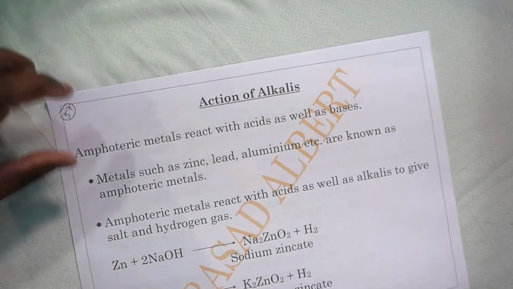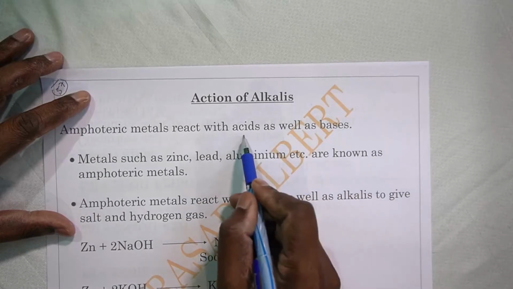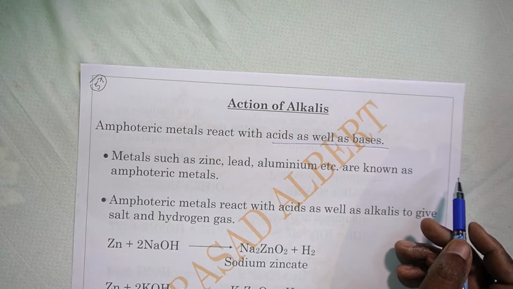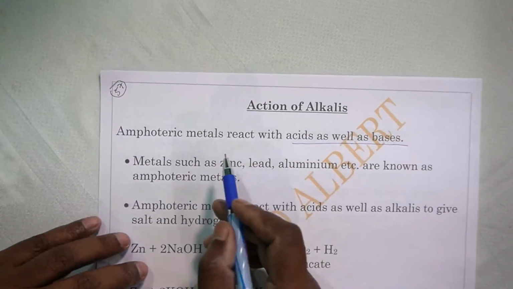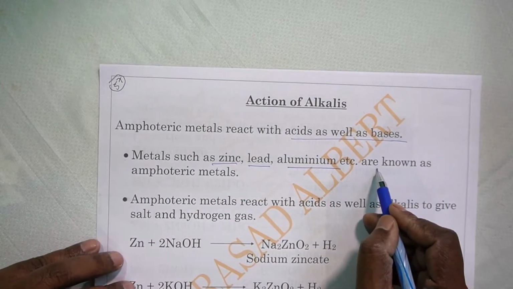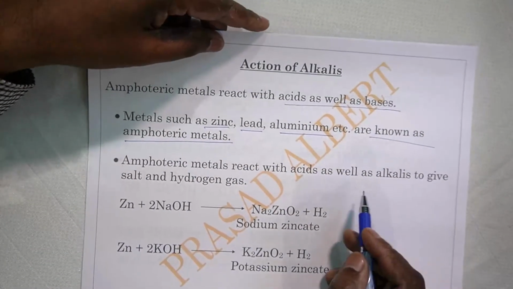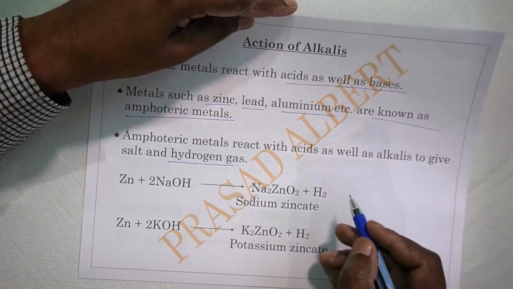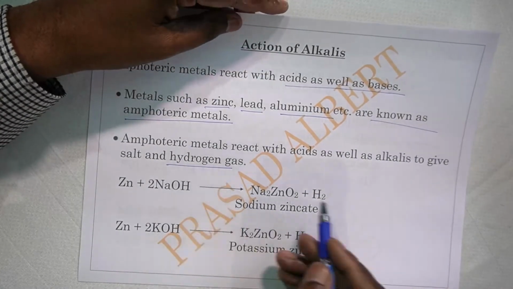Amphoteric substances are substances which react with acids as well as bases. Here we have certain metals, their oxides and hydroxides, all of them reacting with acids and alkalis. Examples are metals like zinc, lead and aluminium. They react with both acids and alkalis, so they are known as amphoteric metals. They give a salt as well as hydrogen gas when reacting with acids as well as alkalis. Here we are dealing with only reactions of alkalis, as mentioned in your class 10 syllabus.